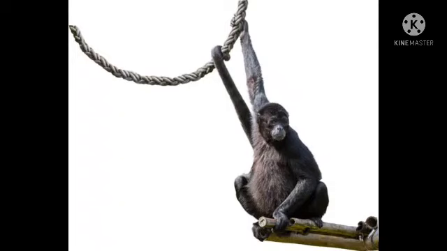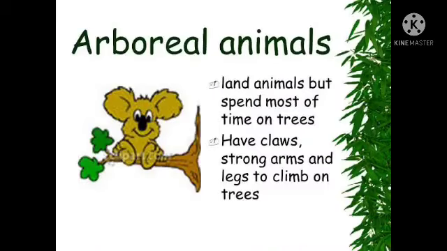Yes, they also have strong claws that support their movement. We know a squirrel can leap up to 4 to 5 meters easily with its tail and powerful hind limbs. Okay, children. So arboreal animals are the animals that spend most of their time on trees.